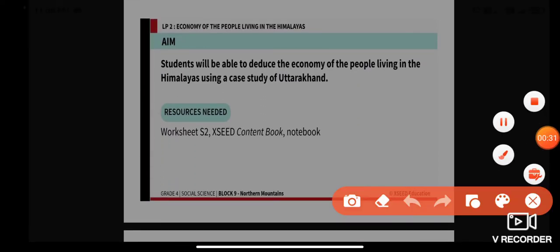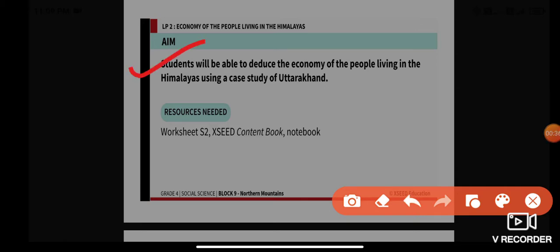Our aim for today is that you will be able to deduce the economy of the people living in the Himalayas, using a case study of Uttarakhand. We will read a case study and learn about the economic status of people living in the Himalayas. The resources needed are your worksheet 2, your exit content book, and your notebook. So all of you, please get ready with them.